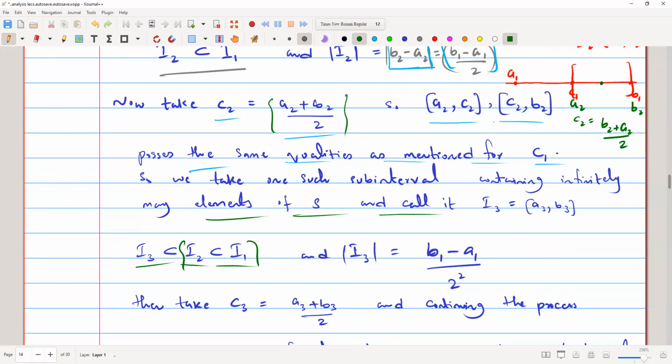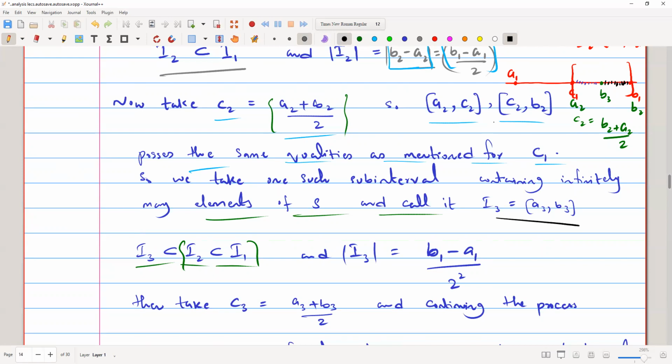If we break this interval into half and take some point here, there are again two intervals. Again at least one of them will be infinite. So we take the infinite interval and call it A3, B3.